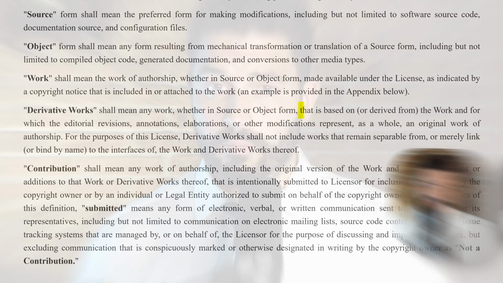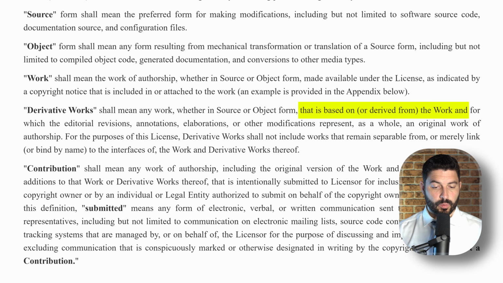Now, what constitutes derivative work here is key. It is any work based on the licensed software in which the editorial revisions, annotations, elaborations, or other modifications represent as a whole an original work of authorship. In other words, you actually need to create something of substance for it to be considered derivative work.